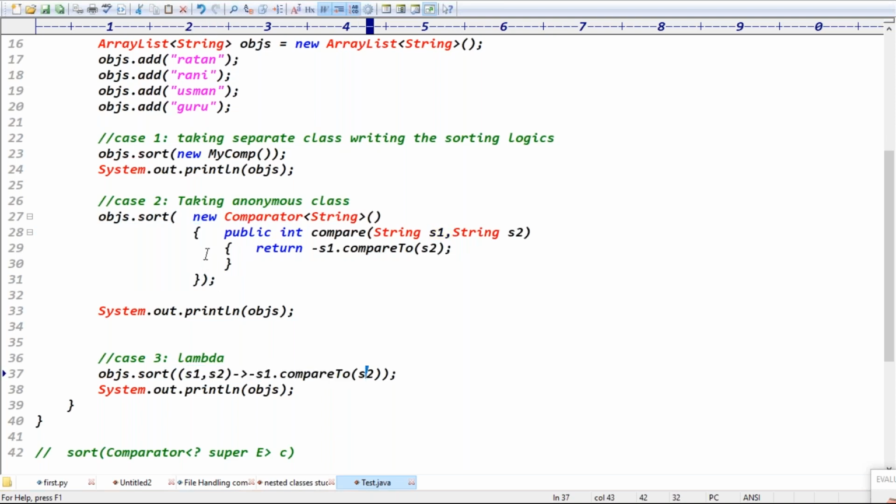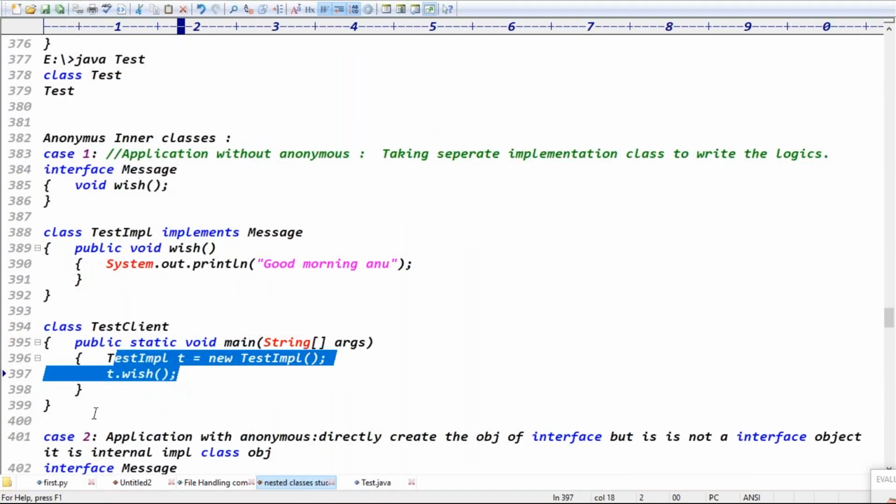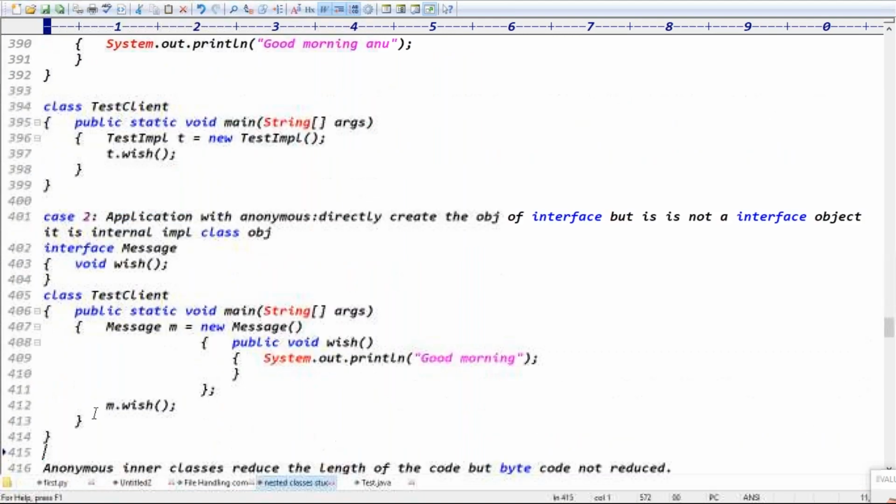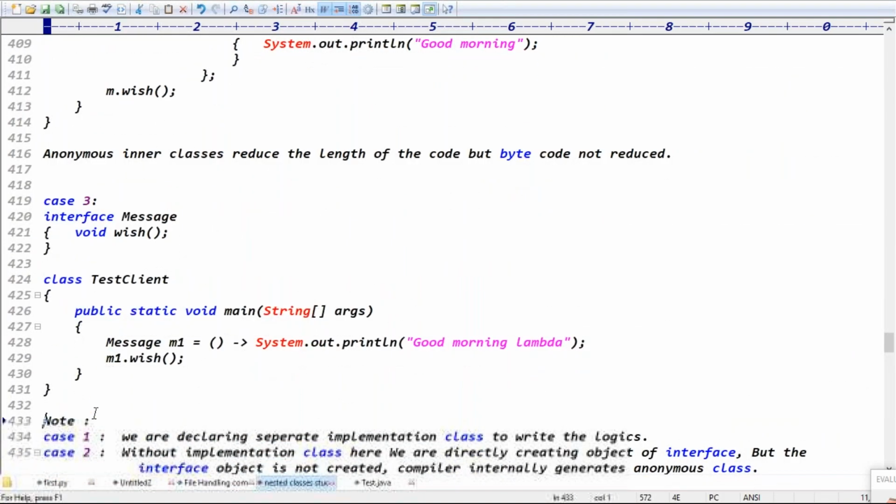Total 3 cases, guys, that we discussed. For the 3 cases, I wrote the 3 possibilities. Exactly, guys, that is the advantage of lambda expressions. Case 1, case 2, case 3. That's it.